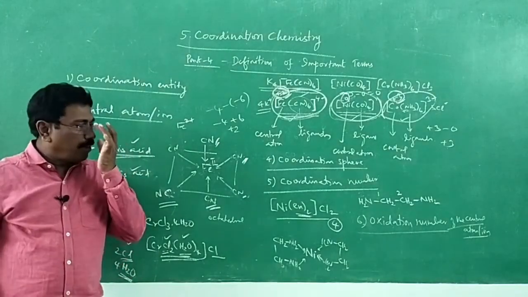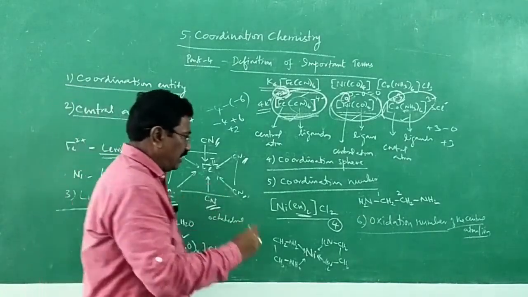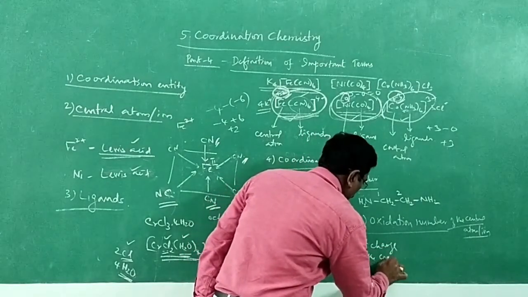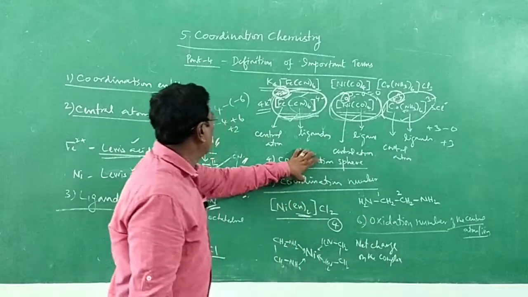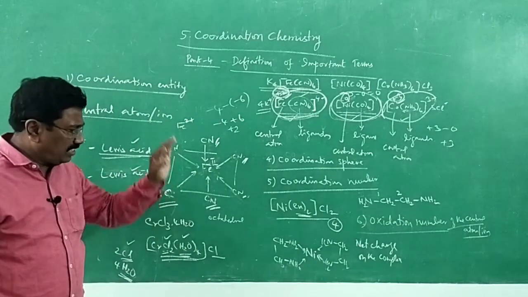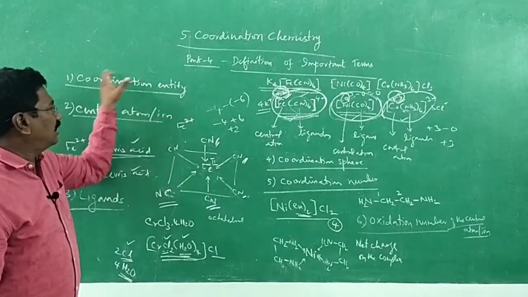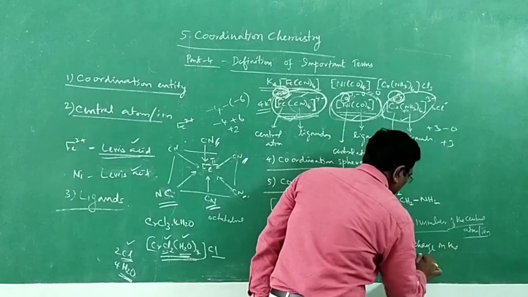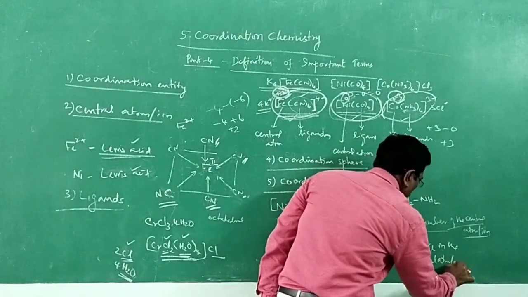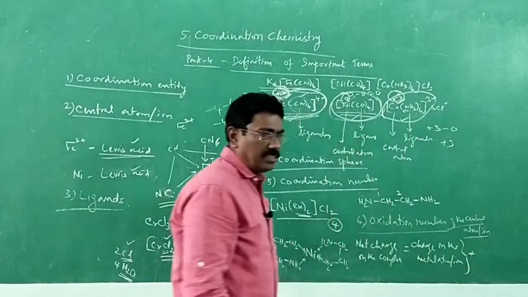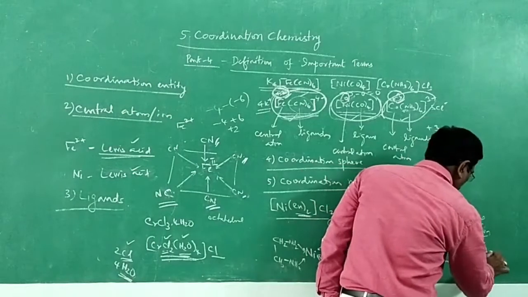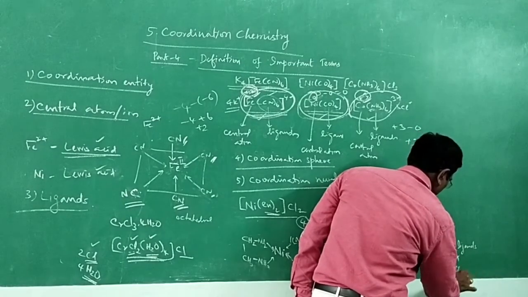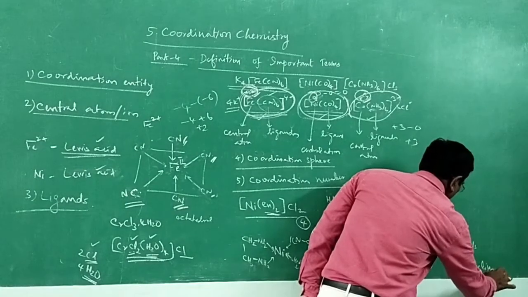It can be given in some other way. Net charge on the complex, meaning the coordination sphere or coordination entity, is equal to the charge on the central metal atom or ion, plus the number of ligands into the charge on the ligand.